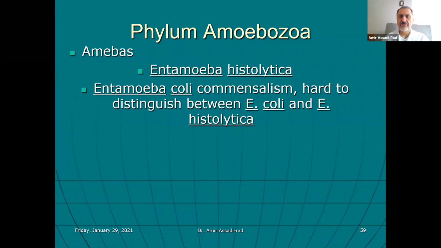Your textbook and a few other textbooks say this organism is a commensal, so I'll leave it at that, and that's what I would like to ask during the exam. It's very hard to distinguish between Entamoeba coli and Entamoeba histolytica. You have to run some DNA, PCR analysis in order to tell them apart.